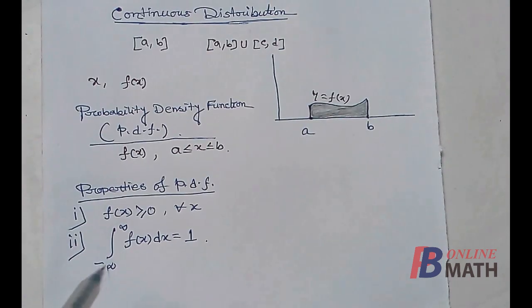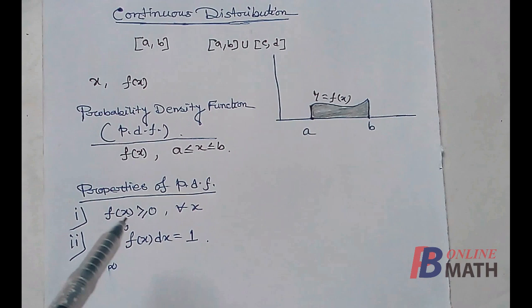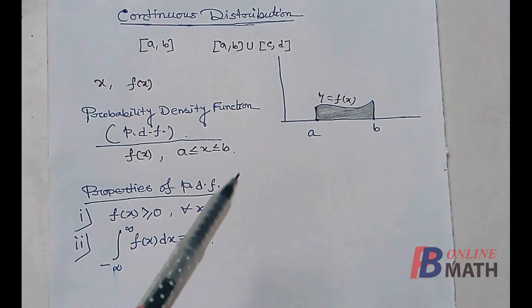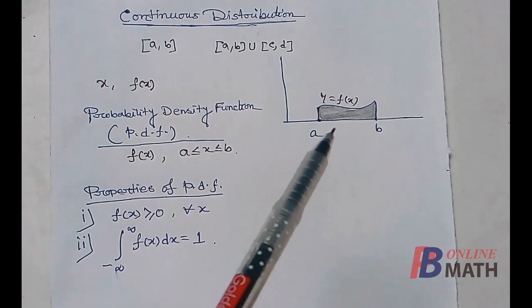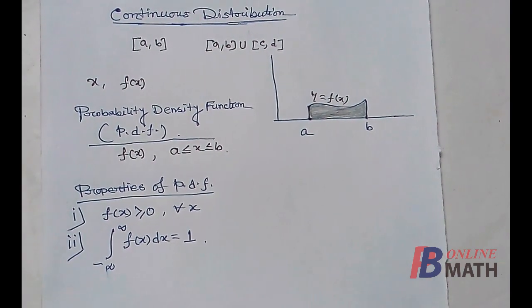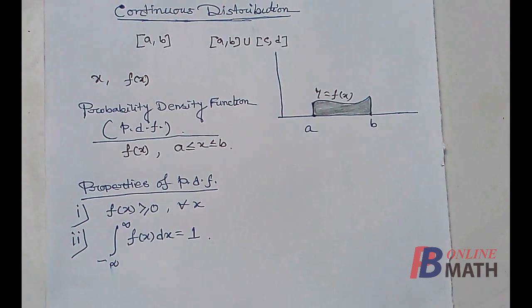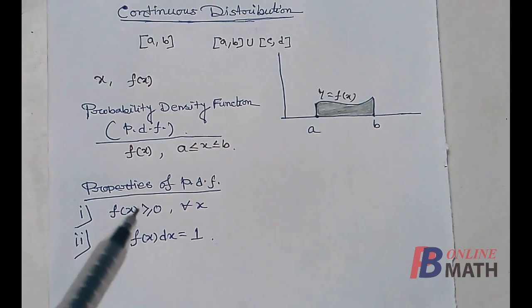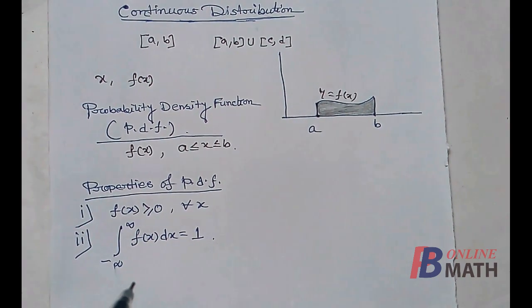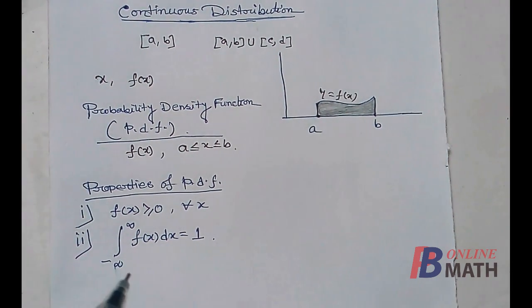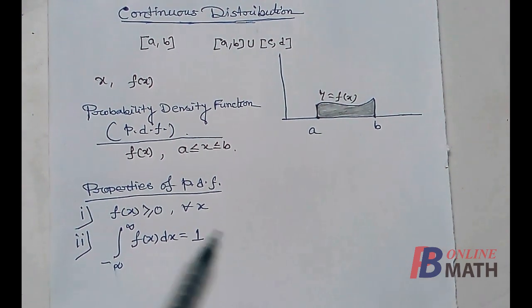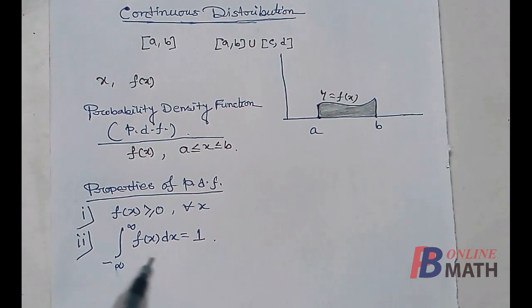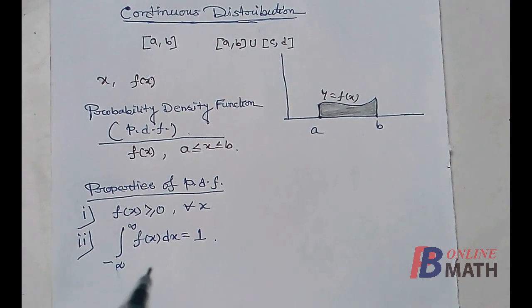So the integration of f(x) from minus infinity to plus infinity is equal to 1. In this particular case, we have assumed that all the points from A to B are the spectrums. But in general, spectrums may lie anywhere on the real line. That's why we have taken the range from minus to plus infinity. That means we have to consider all the masses, or all the continuous layers, which lie between minus infinity and plus infinity. So the sum of the masses, that means the integration of the layer, is equal to 1. This is the second property.